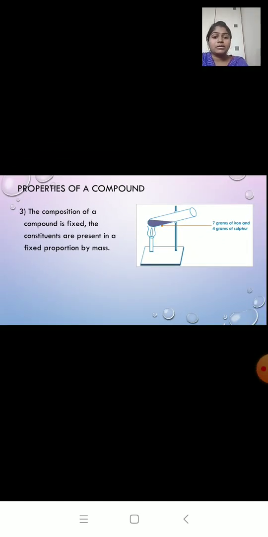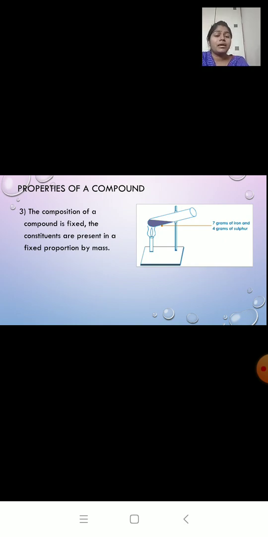So we take the components in a fixed proportion, and when we heat it, we get a black color compound that looks the same throughout. So the composition is fixed.